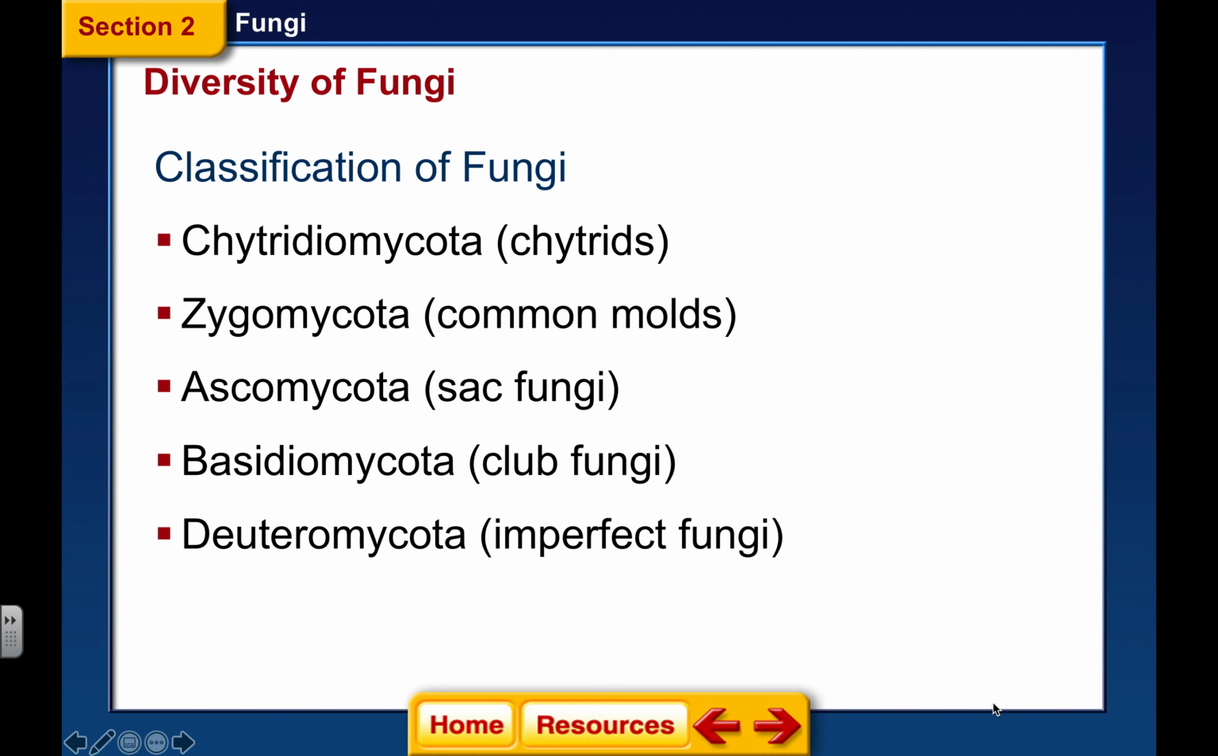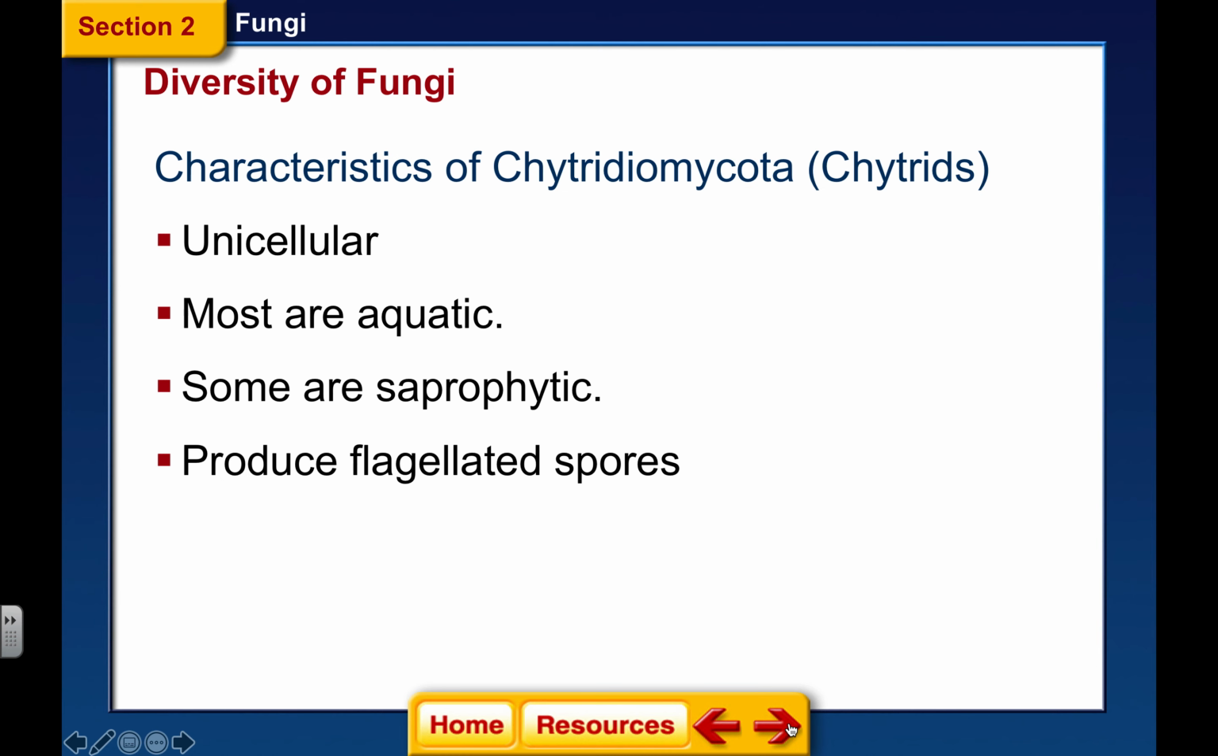Basidiomycota, this is the club fungi. This is the group, or the phylum that has mushrooms. They're also the only phylum that reproduces only through sexual reproduction. And then last, we have Deuteromycota. It's called the imperfect fungi. Sometimes people call them fungi imperfecti, and we'll talk about why they are the imperfect fungus.